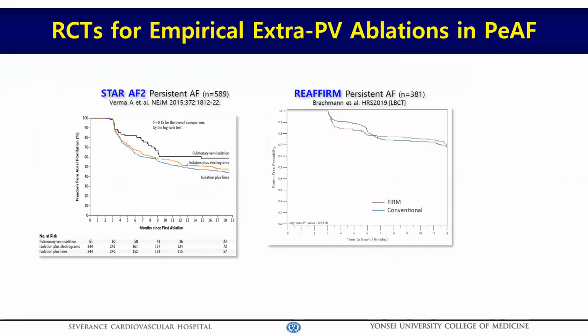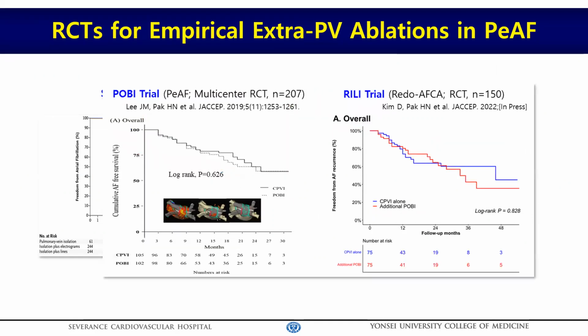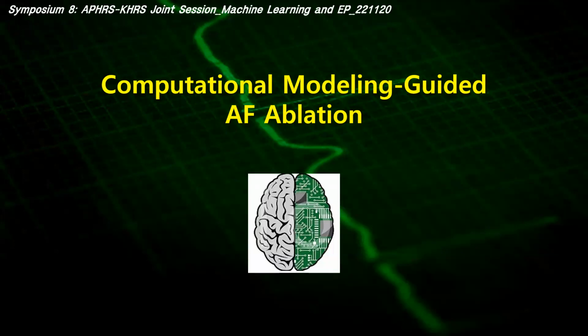Although the rhythm outcome of persistent AFib is not good enough, there is no consensus for the benefit of empirical extra-PV ablation. STAR-AF2 failed to prove the superiority of electrogram-guided or linear ablations. REAFFIRM also did not show the usefulness of rotor ablation. We also showed the negative outcome of additional electrical isolation of the posterior wall in patients with persistent AFib and during the repeat procedures. Therefore, we realized that the empirical extra-PV ablation does not improve the rhythm outcome of persistent AFib ablation.